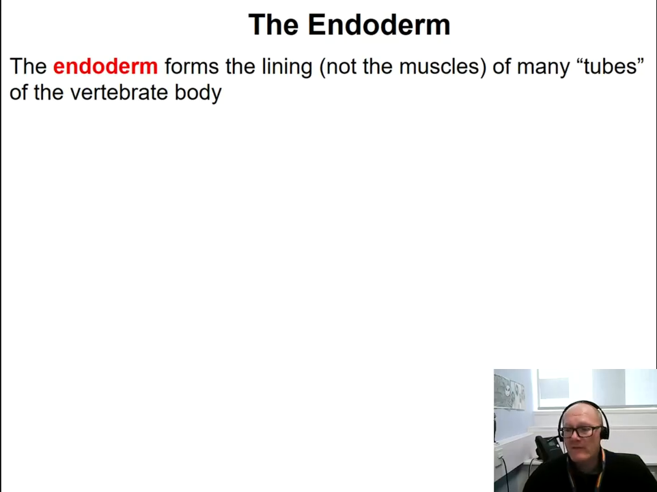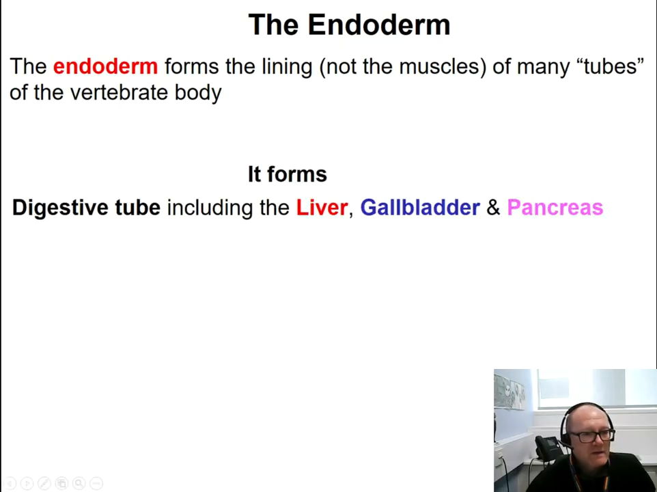But what does it form? So the endoderm is responsible for the formation of the digestive tube. The stomach, for example, is formed from the endoderm, as are the digestive tube and the intestines. The endoderm is also responsible for the formation of the liver, gallbladder, and pancreas.